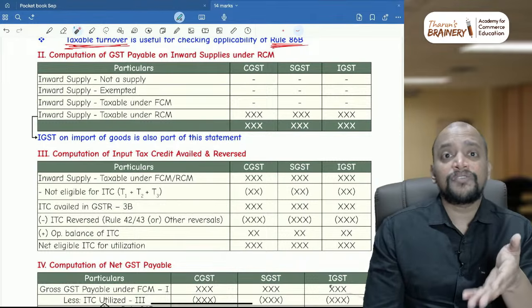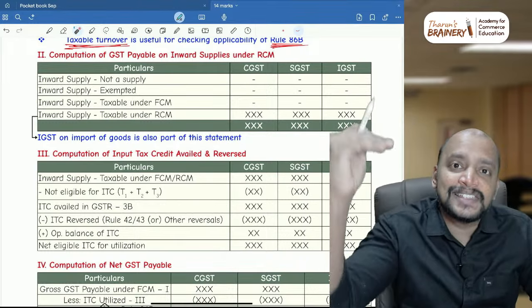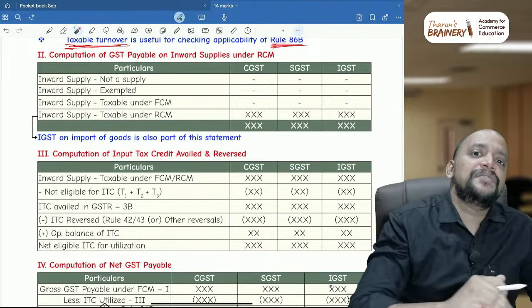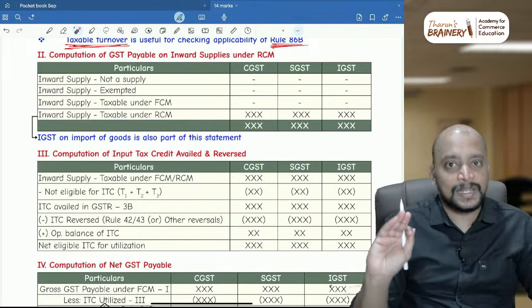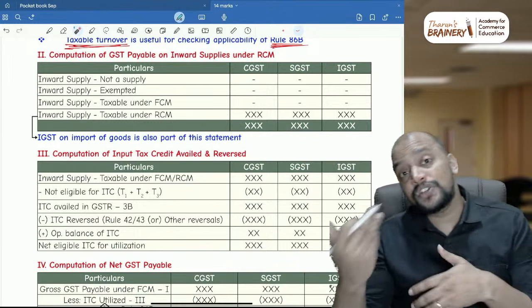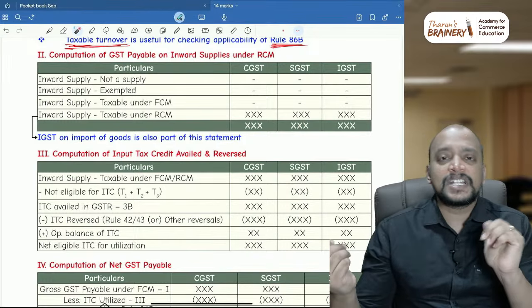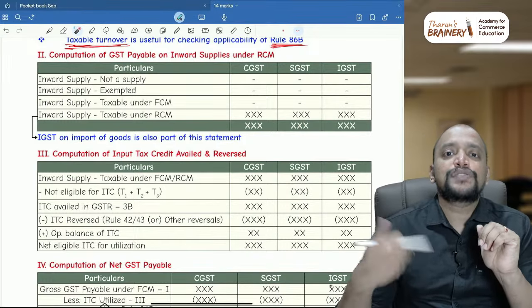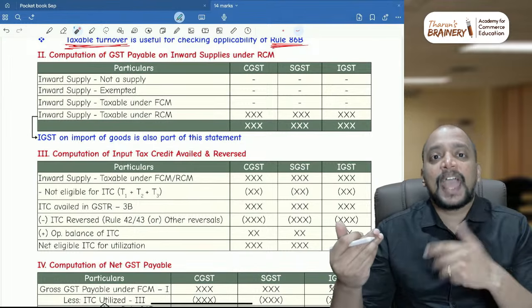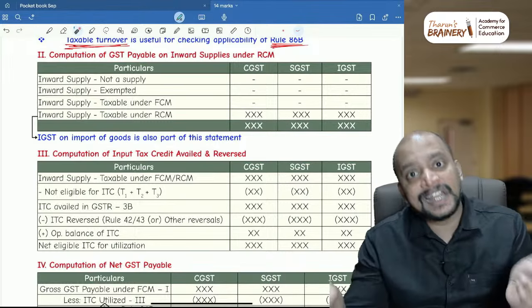Inward supply used for exempted outward supply: in outward supplies you need to analyze whether there is any exempted transaction, and whether this inward supply is used for that exempted outward supply or not. If that be the case, then ITC is not available. But based on conditions they will be giving certain cases. For example, they will tell that some asset has been purchased and the full invoice value along with GST has been capitalized for computing depreciation, which means ITC is not available.